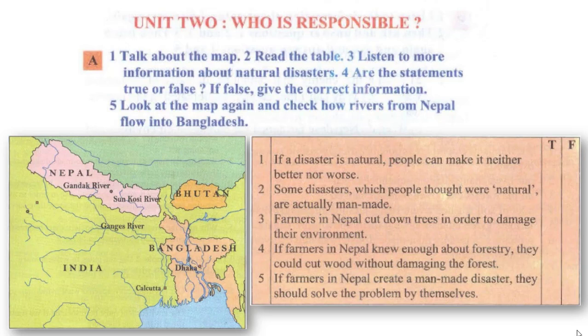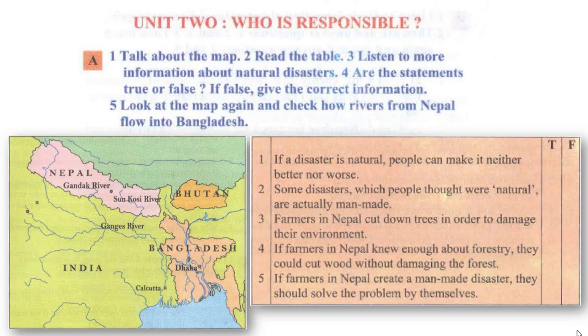3. Farmers in Nepal cut down trees in order to damage their environment. 4. If farmers in Nepal know enough about forestry, they could cut wood without damaging the forest. Number 5. If farmers in Nepal create a man-made disaster, they should solve the problem by themselves. So, are these statements true or false?